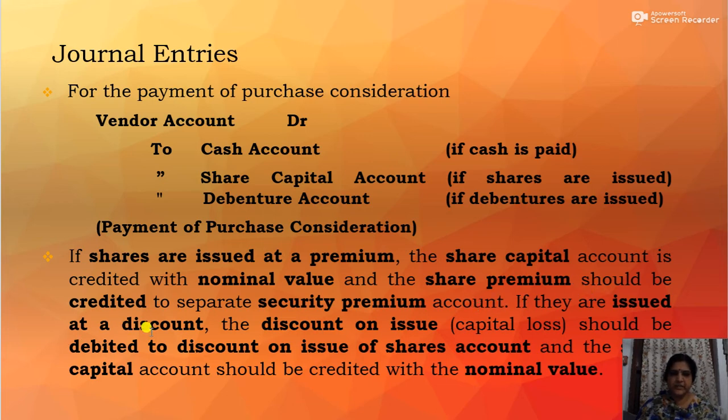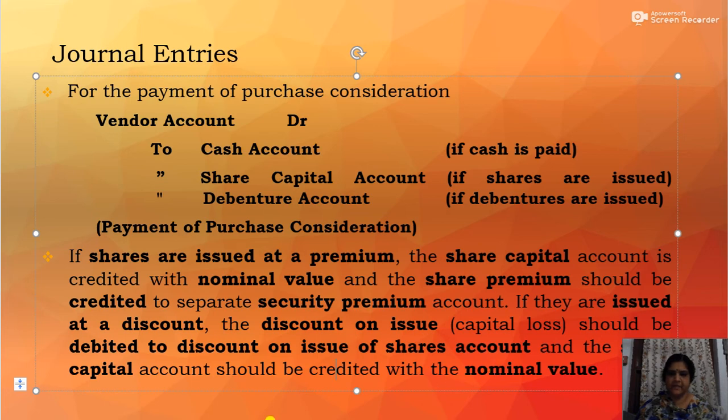And if they are issued at a discount, then the discount on issue should be debited to discount on issue of shares account, and the share capital account should be credited with the nominal value. Okay, so if the shares are issued at a premium, the share capital account is credited with the nominal value, and the share premium should be credited to a separate account called securities premium account or share premium account. And if they are issued at a discount, then the discount on issue should be debited to discount on issue of shares account, and the share capital account should be credited with nominal value.